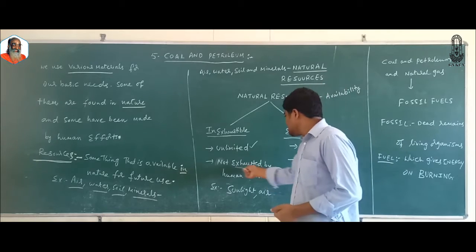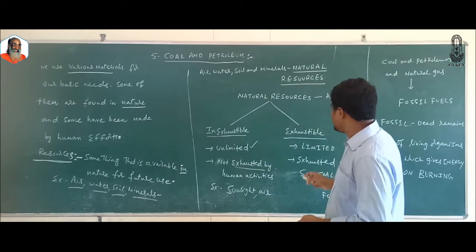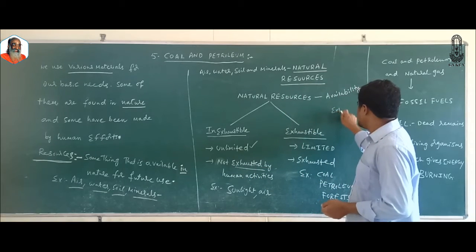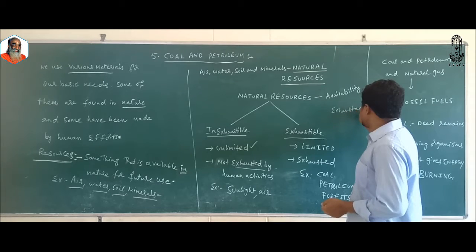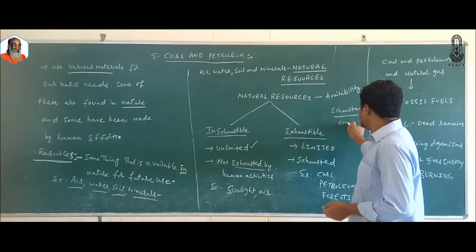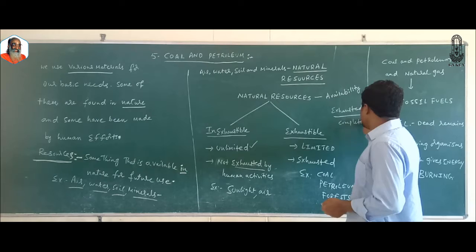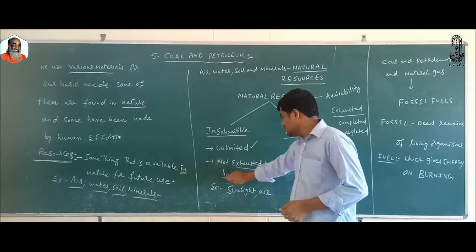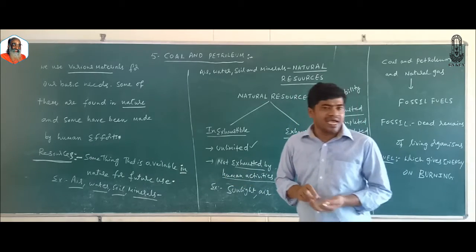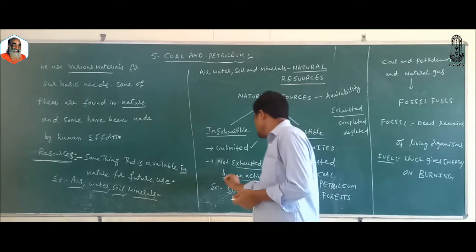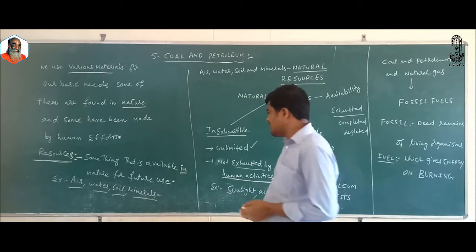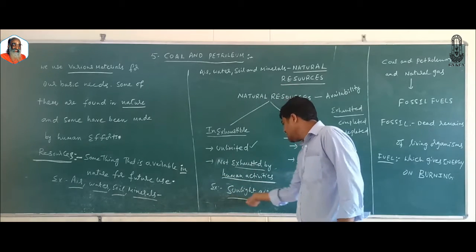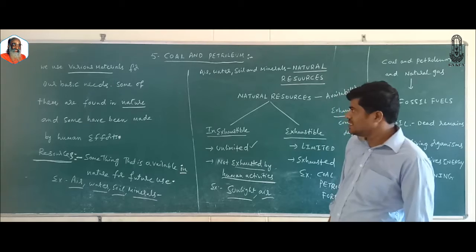They are not exhausted. What do you mean by exhausted? They are not completed. They are not depleted. They are not finished by human activities. Examples: sunlight and air.